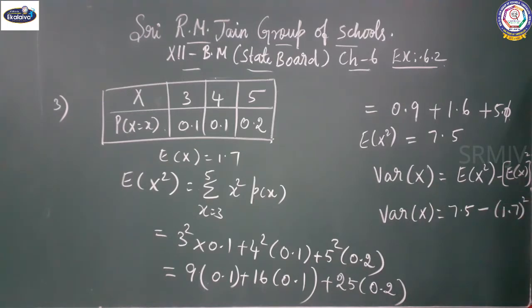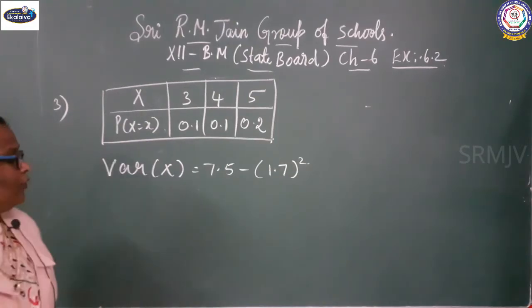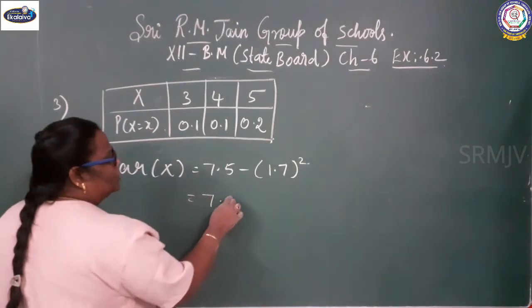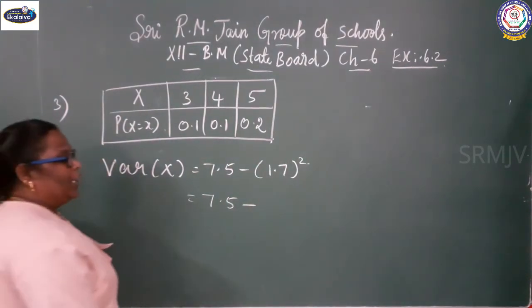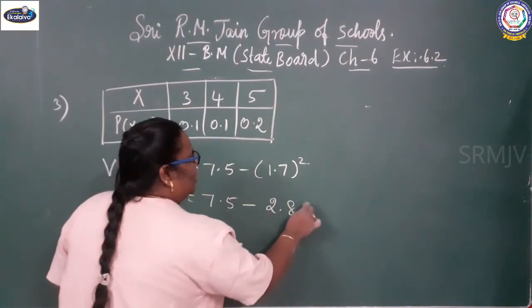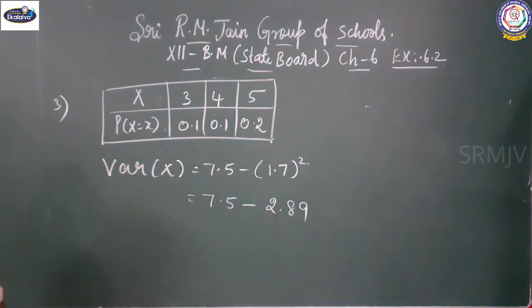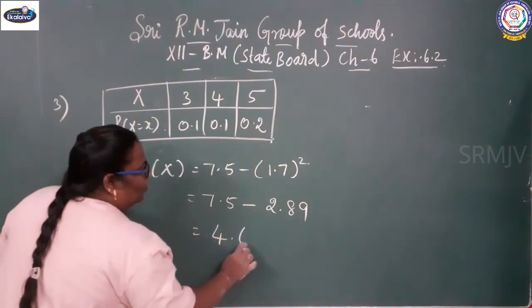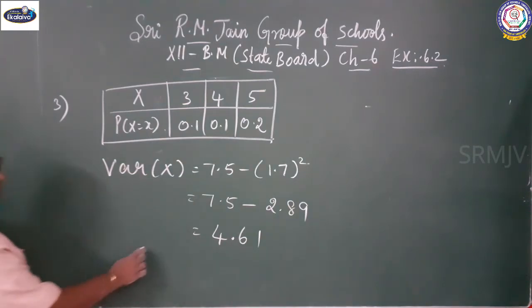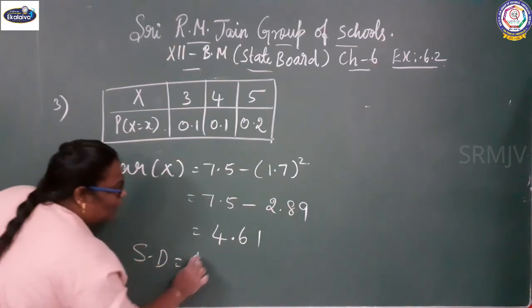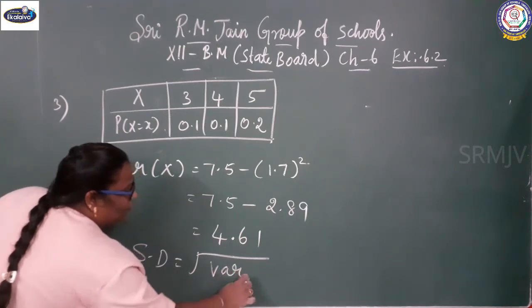So variance of x equal to 7.5 minus 1.7 square, which is 2.89. When we subtract 7.5 minus 2.89, the answer is 4.61.